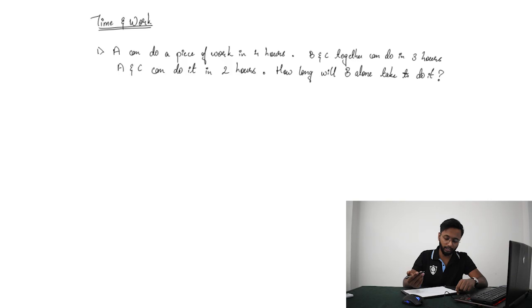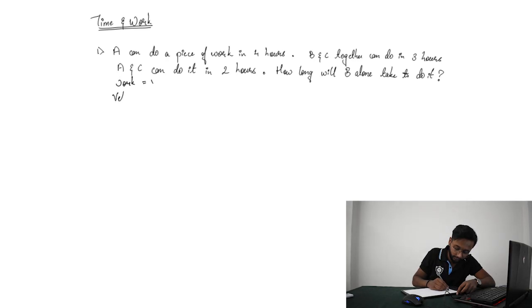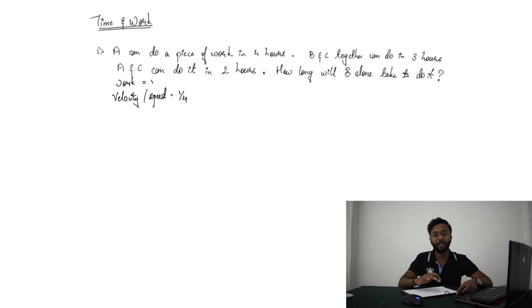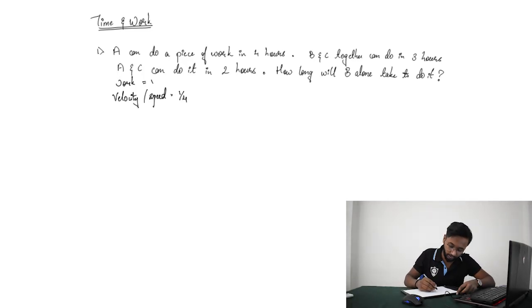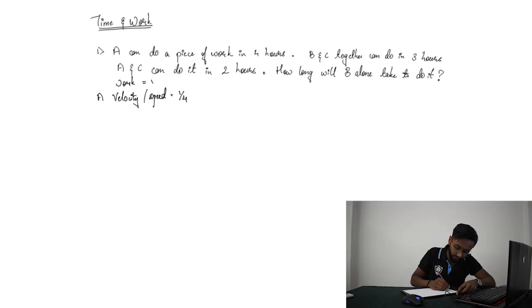So let's assume that the work is 1, which is same as distance, and the velocity or speed of A is 1 by 4. Now B and C together can do it in 3 hours, so their velocity will be 1 by 3.